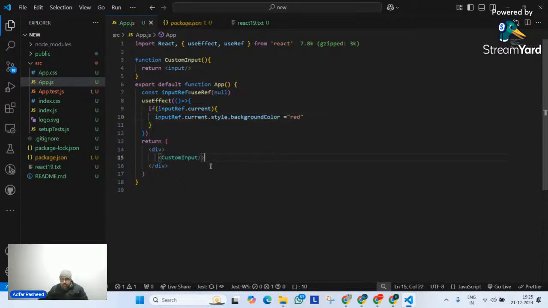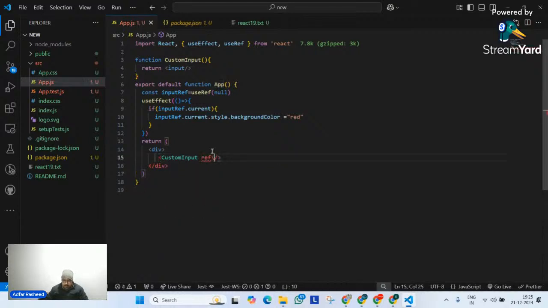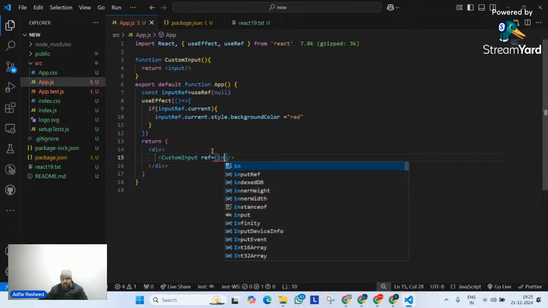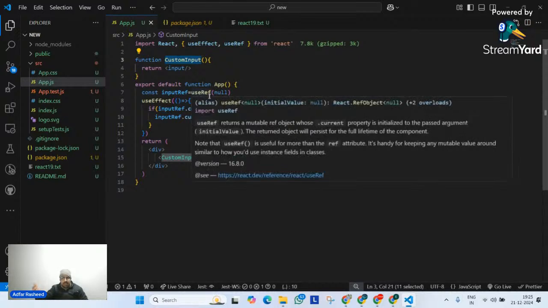Now what do we need to do? We simply need to go and implement a ref here. Sorry, ref is equal to a ref prop with the inputRef. Now, according to the older versions of React, how can my child receive this ref, guys? So that the logic will be implemented on this input field. How can that happen? By using a method called React.forwardRef, which is what we used to do.